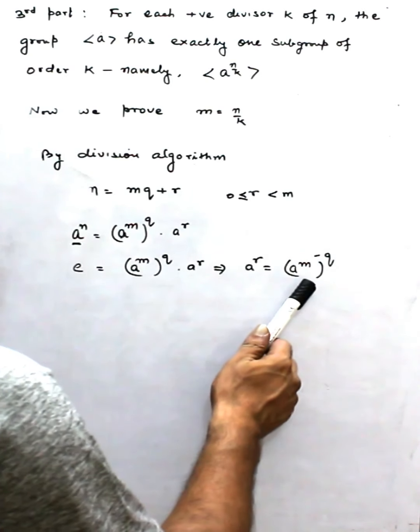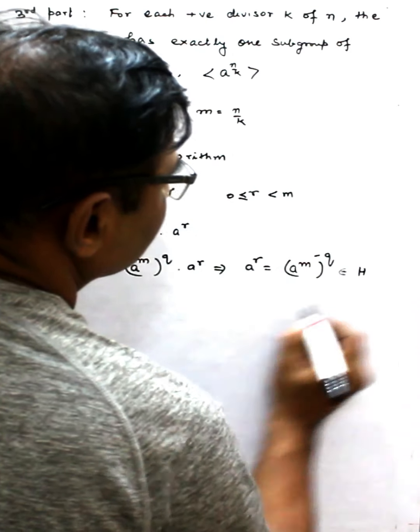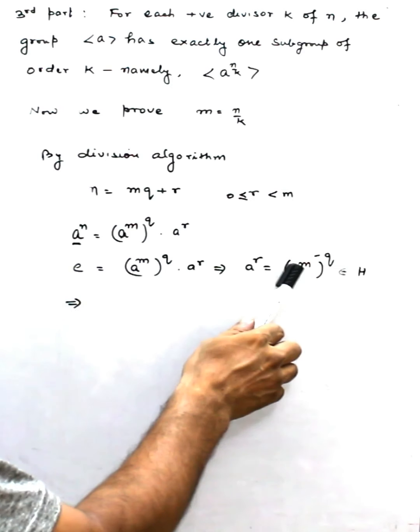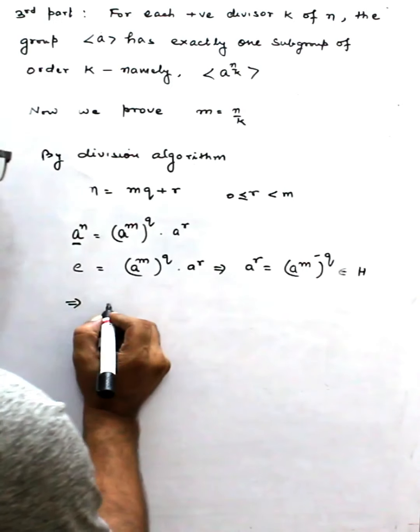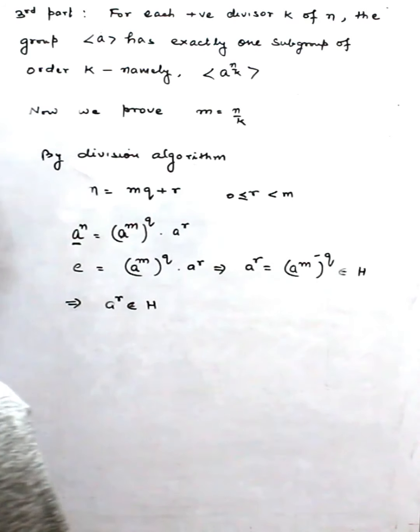This means this belongs to H, because H is generated by a^m. That means a^r belongs to H.